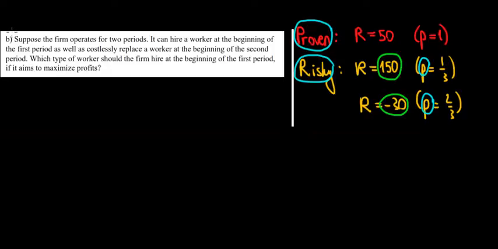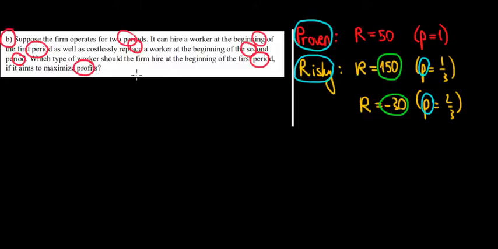Let's have a look at part B now. So suppose that the firm operates for 2 periods. It can hire a worker at the beginning of the first period, and it can also replace the worker at the beginning of the second period. Now, which type of worker should the firm hire at the beginning of the first period if it wants to maximize profits? Well, let's see.